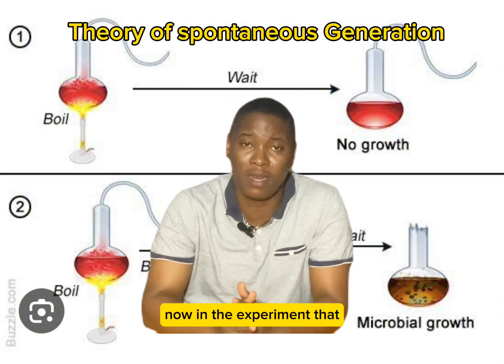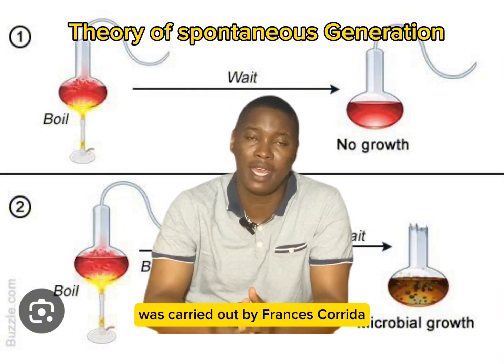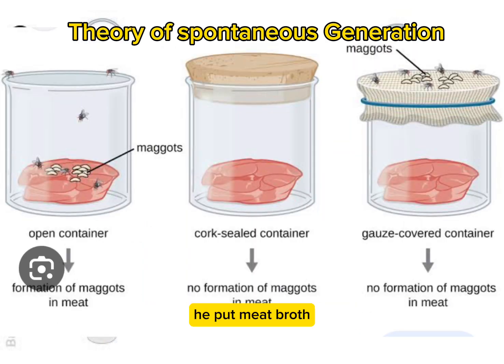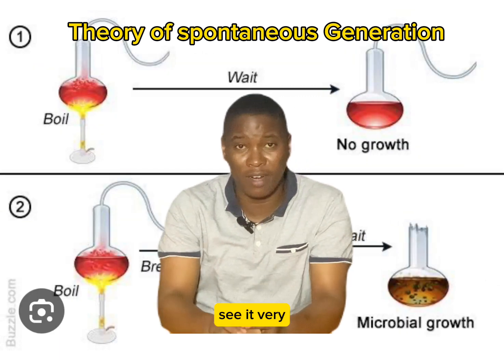Now, in the experiment that was carried out by Francesco Redi, he had 3 glass jars, and in these 3 glass jars, he put meat broth. The first jar he left wide open. The second jar he closed with gauze, and the third jar he sealed very, very tightly.